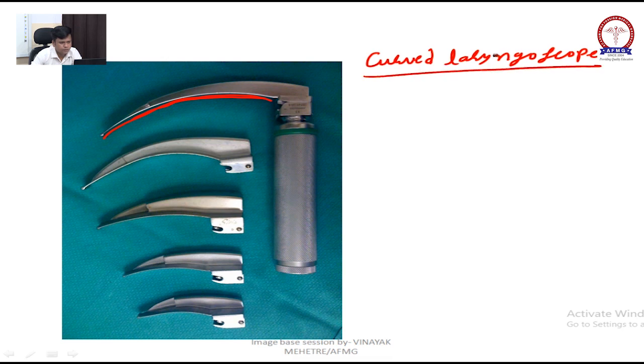This is your curved laryngoscope, and the most common laryngoscope used is Macintosh.